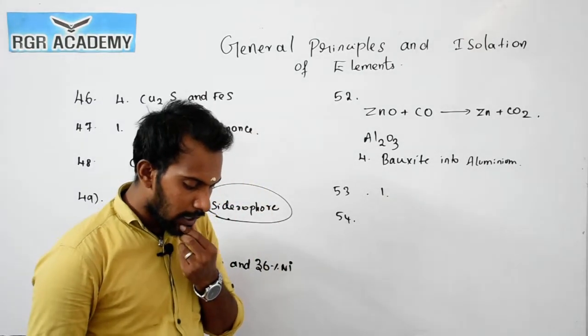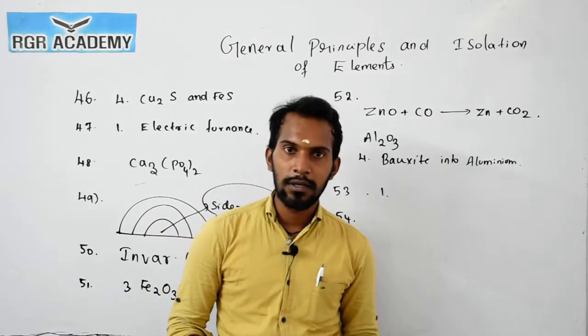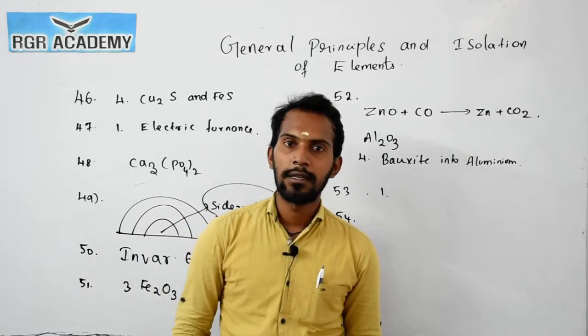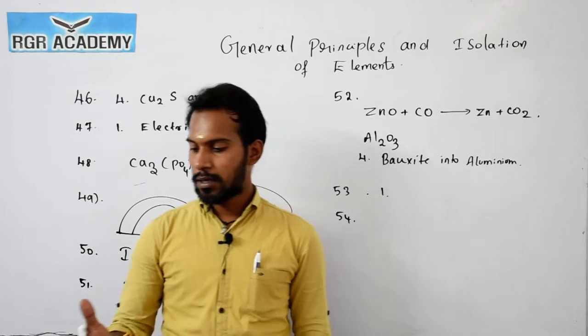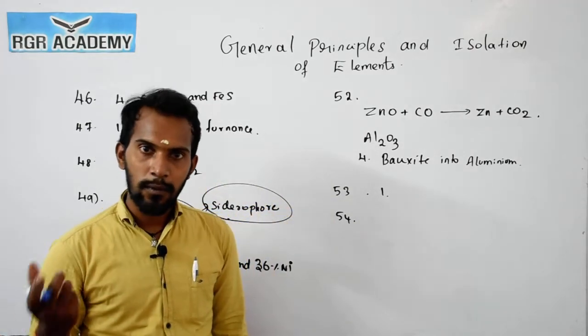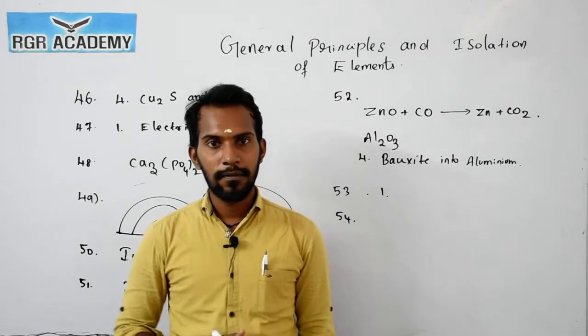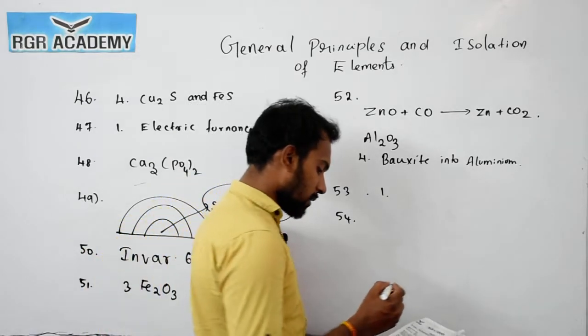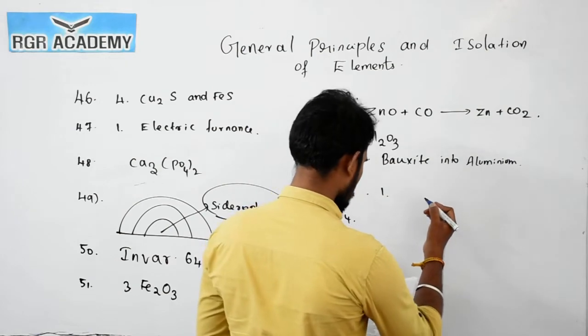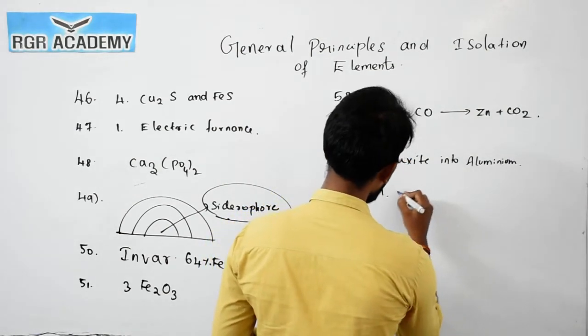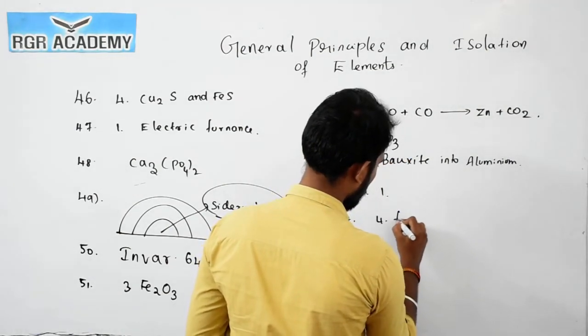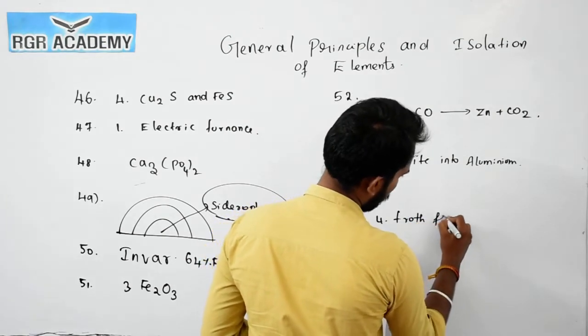Now, the process used in the concentration of ore is simply froth flotation, right. So first we need to convert into sulfide ores. Where can you get the sulfide ores? First you need to take froth flotation. So the option is froth flotation.